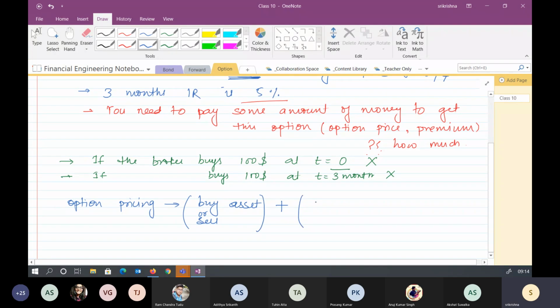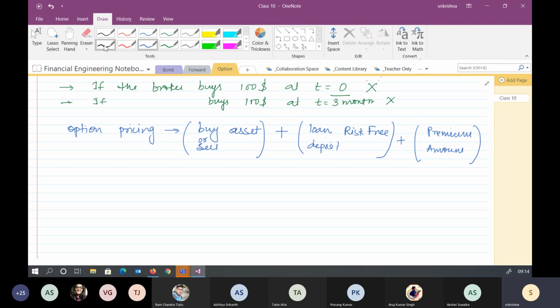The second part is that we take a loan or deposit in a risk-free environment. Suppose we are buying, we have to take a loan, and if we are selling, we can deposit into the bank. The third part which comes into the picture is the premium amount you get.